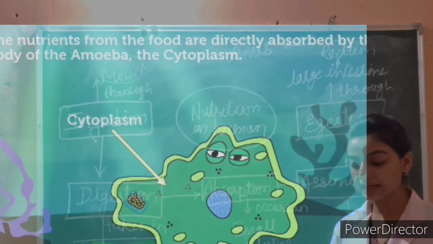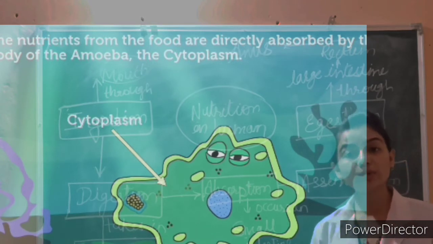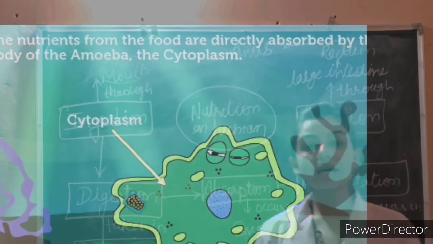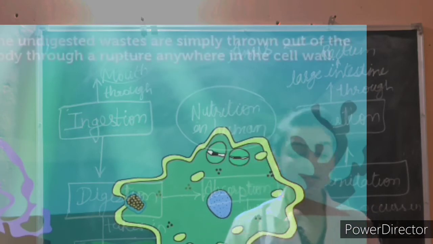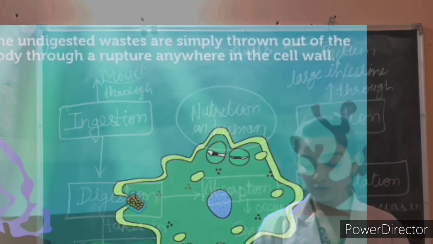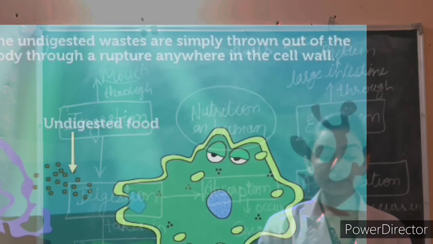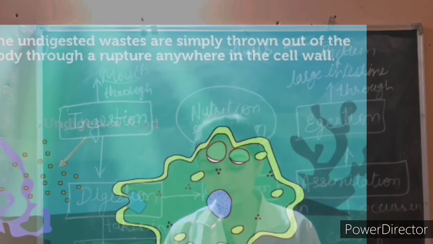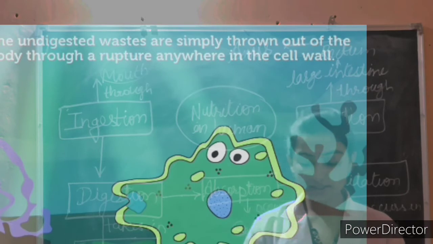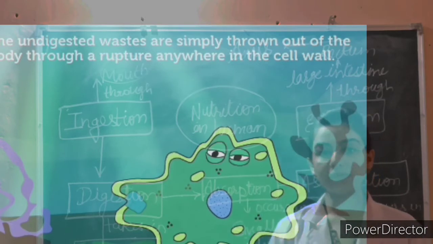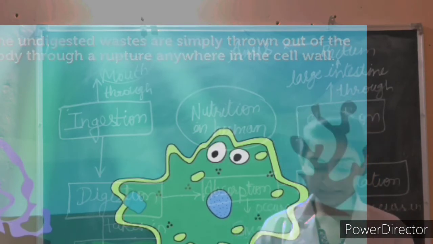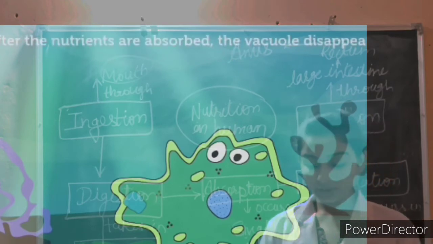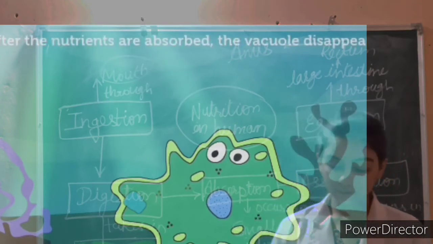Here you can see the cytoplasm, where many small bubble-like vacuoles are present. Now you can also see the undigested food. So this is how amoeba feeds.